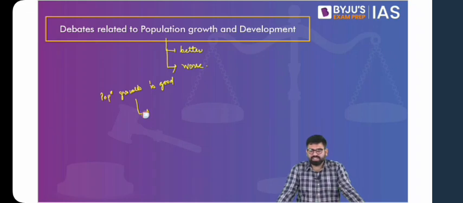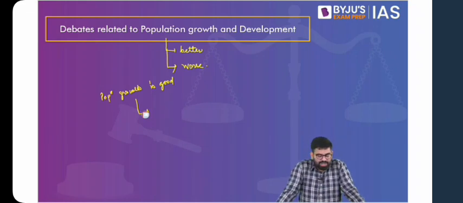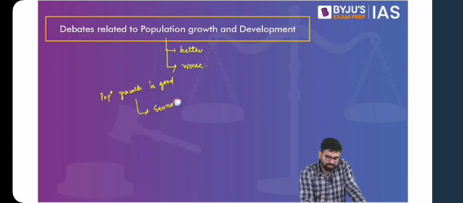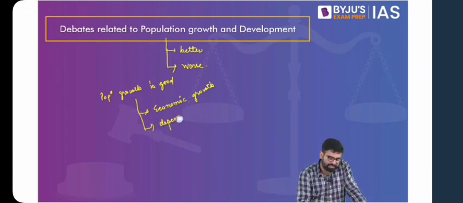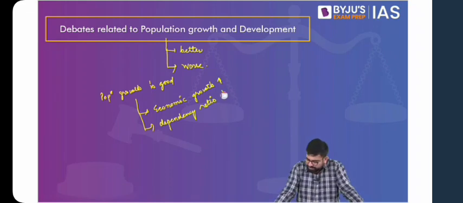Yes, so increase in working age population, that means decrease in dependency ratio. So economic growth will increase, dependency ratio will decrease, and ultimately we can make good use of this youth bulge that is there in our society. It will lead to more number of entrepreneurs. If the economic growth is accompanied by more number of jobs, if you have more jobs, you can target poverty. Yes. Increase in GDP, yes, increasing growth.